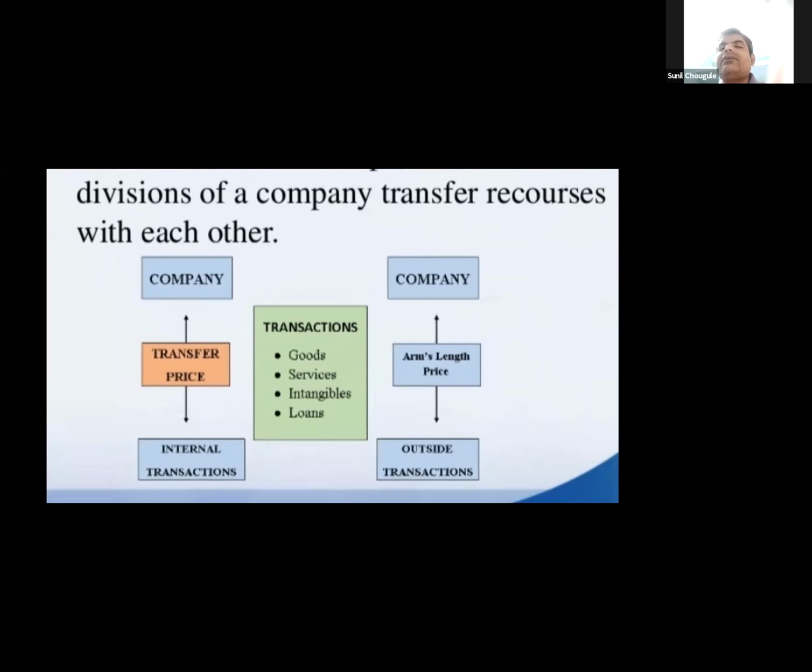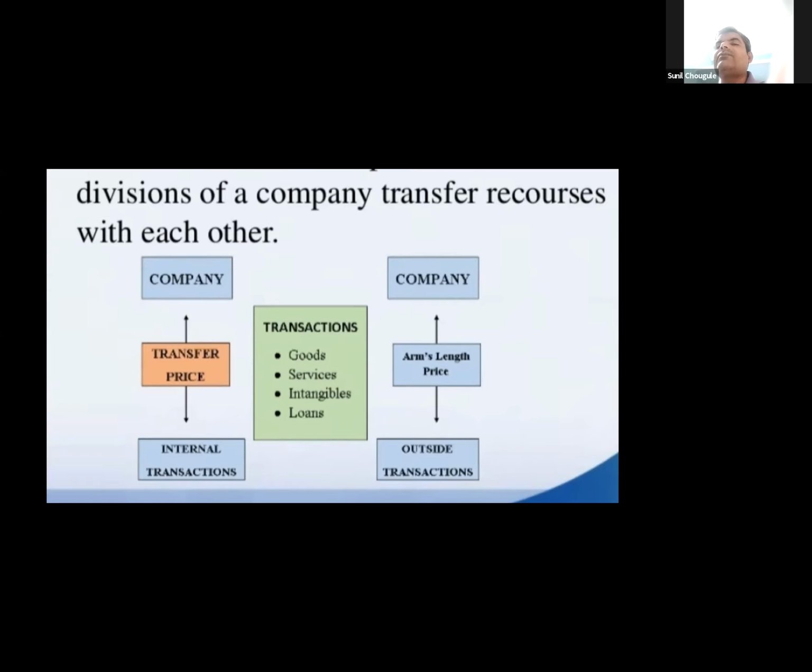That is, the company is transferring price, which is an internal transaction. When it comes to transfer price, the transaction happens because of transfer of goods, transfer of services, transfer of intangibles, or transfer of loans.